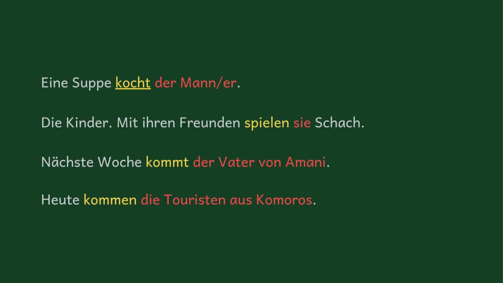So this is how some sentences will look if the person decides to start their sentence with something other than the subject. If the person is emphasizing that it's a soup that the man is cooking, we'll have eine Suppe kocht der Mann oder eine Suppe kocht er. We had this from the previous part: die Kinder mit ihren Freunden spielen sie Schach.